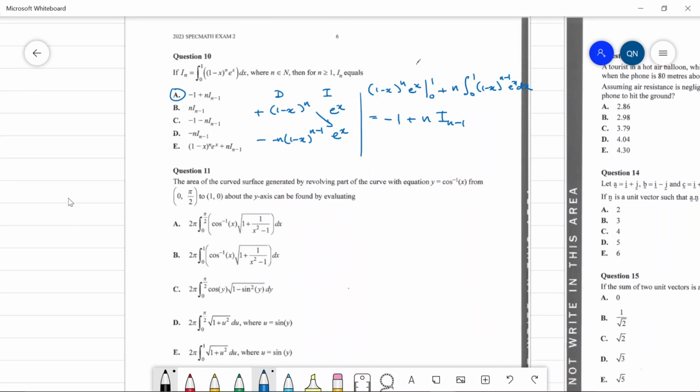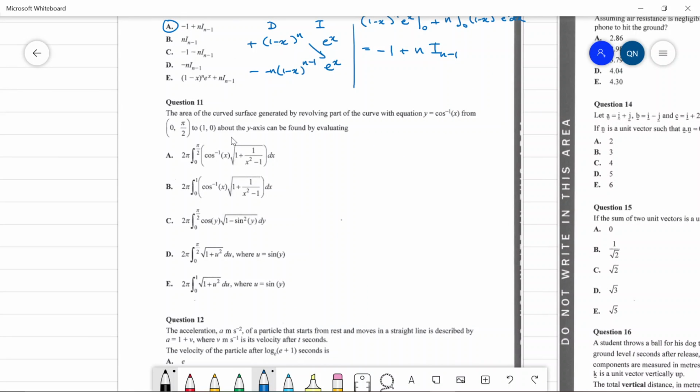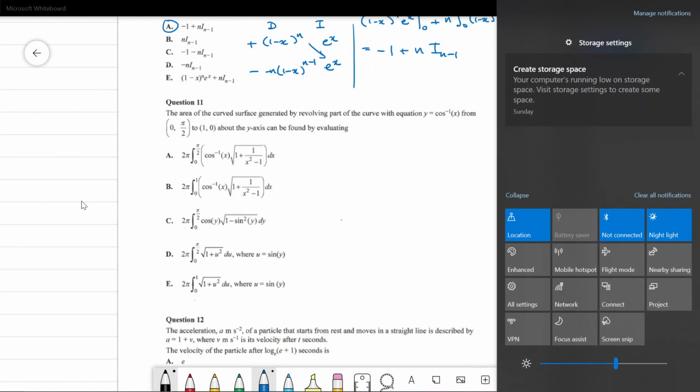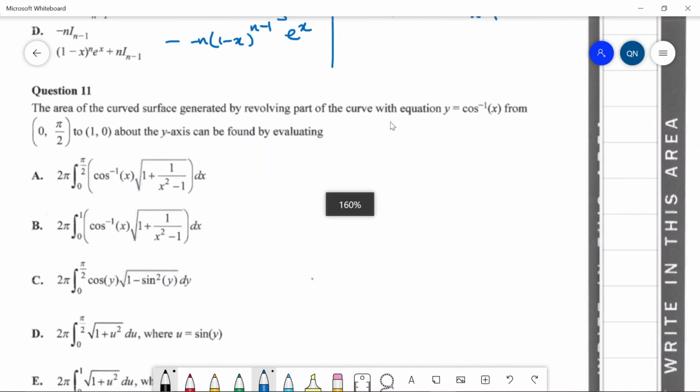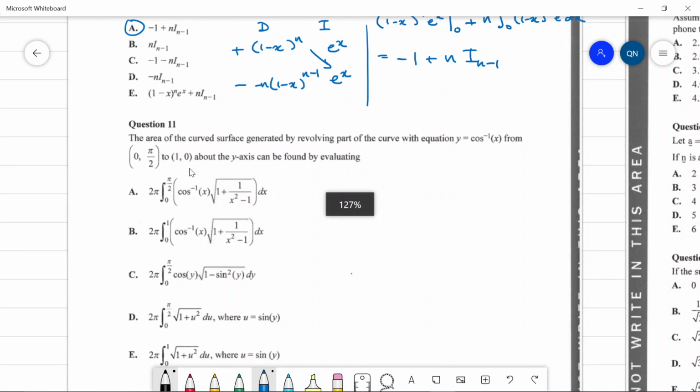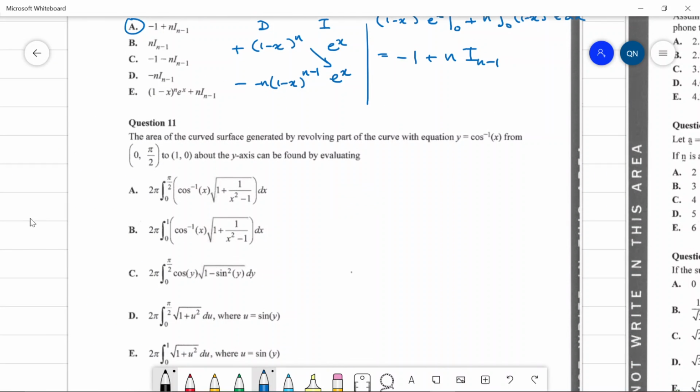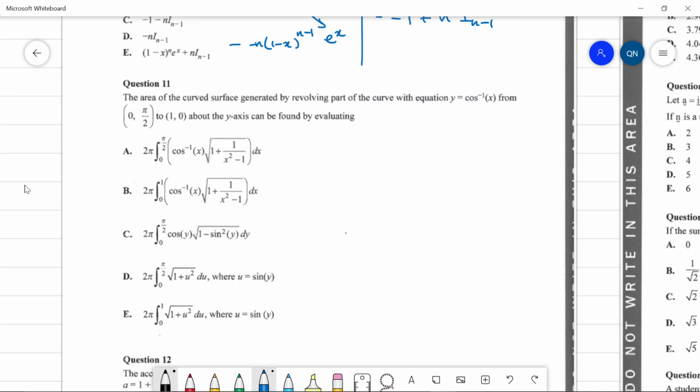Question 11, the area of the curved surface generated by revolving part of the curve y equals cos inverse, from this point to this point, about the y-axis can be found by evaluating. Let's see. So cos inverse looks like this, I think, if I remember right.